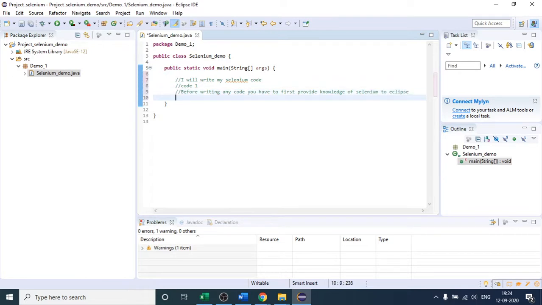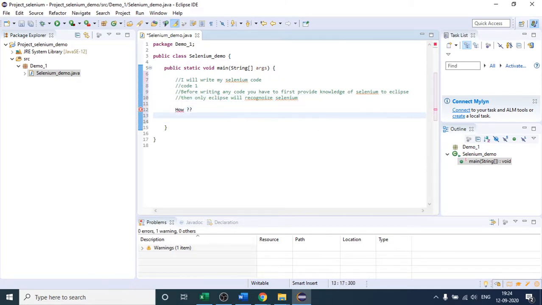Then only Eclipse will recognize Selenium code. So we have to do this first, and then only we will be able to write our code. The question is, but how?